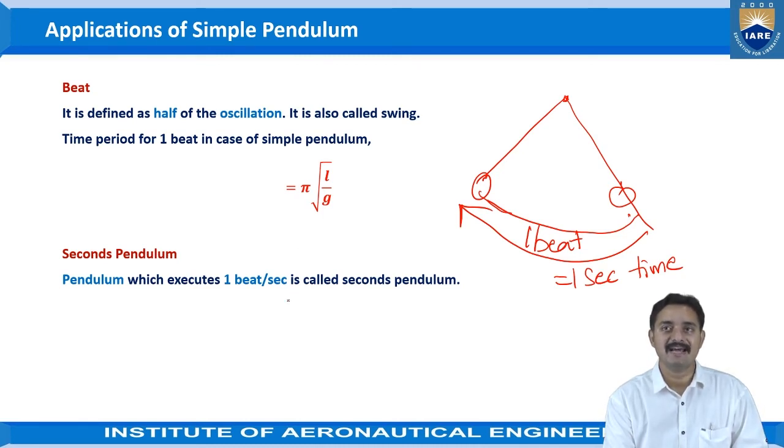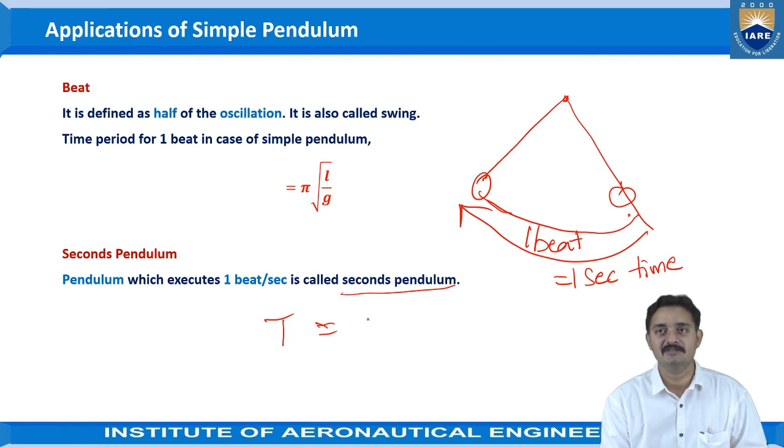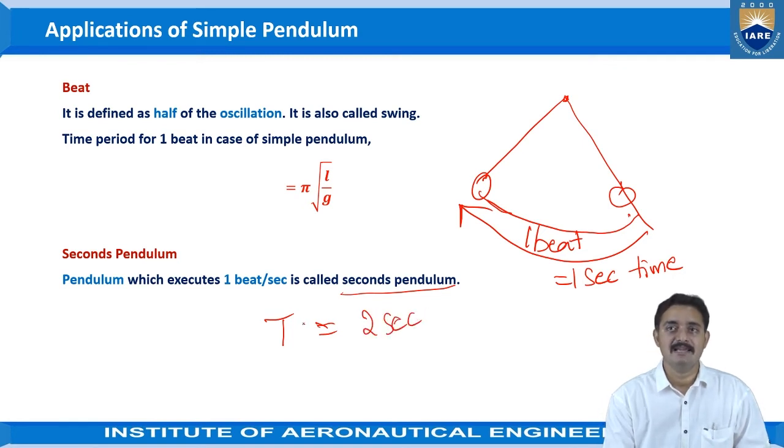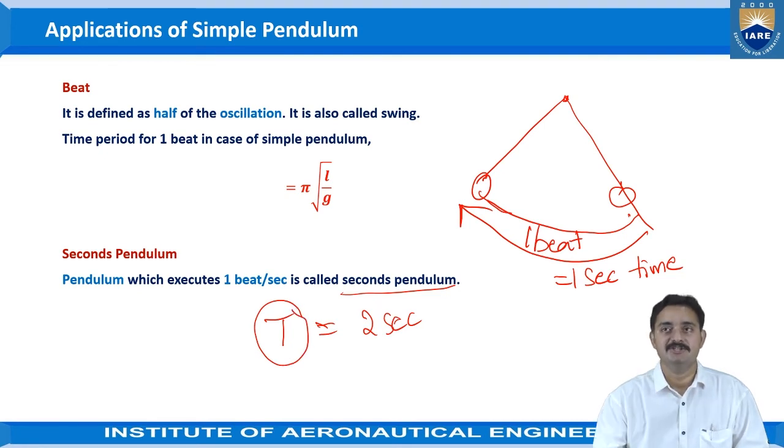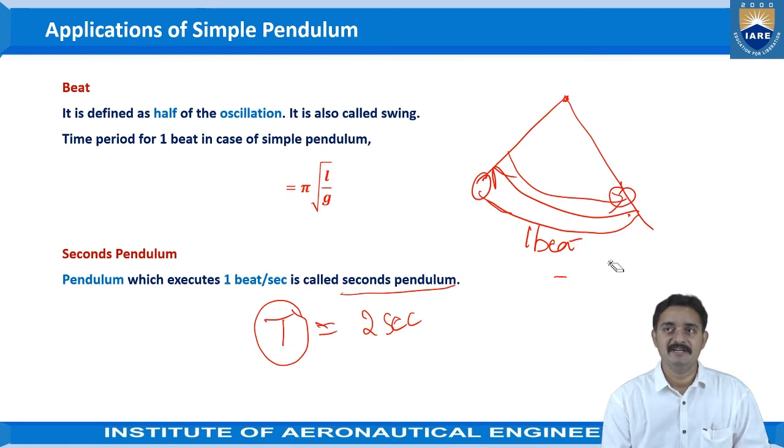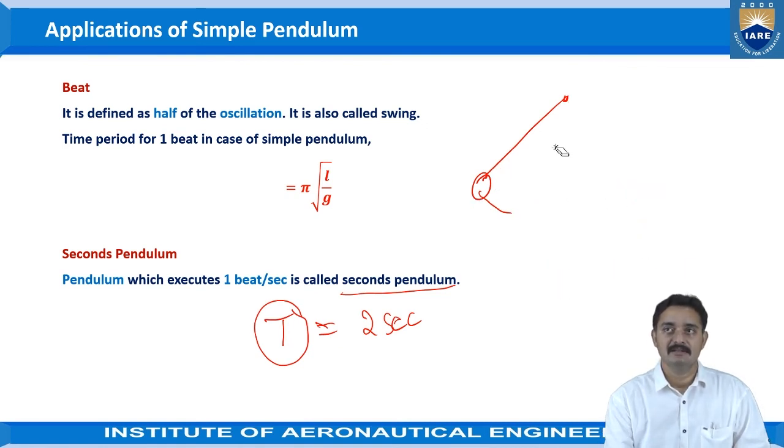Now coming to time period. For the time period of the seconds pendulum, what would be its value? It would be 2 seconds, right? Why? The time period is the time taken for a complete oscillation, so to and fro motion. For one complete oscillation, the time period is defined. So time period can be stated as the time taken for one complete oscillation.